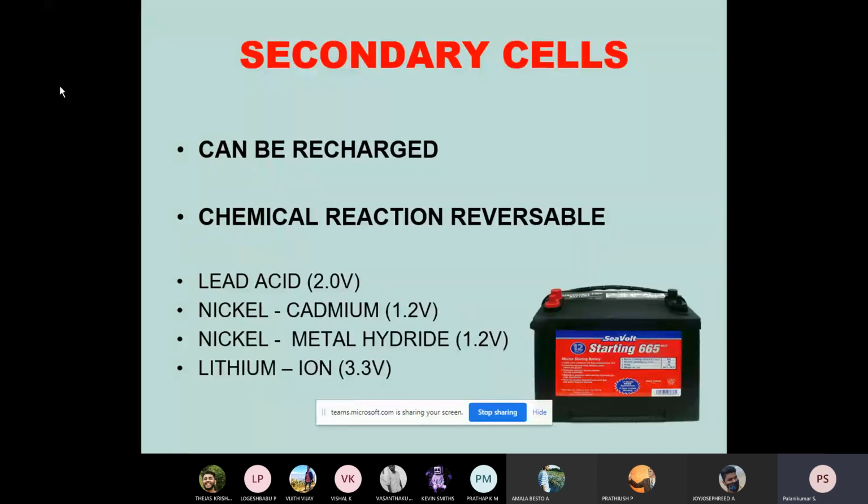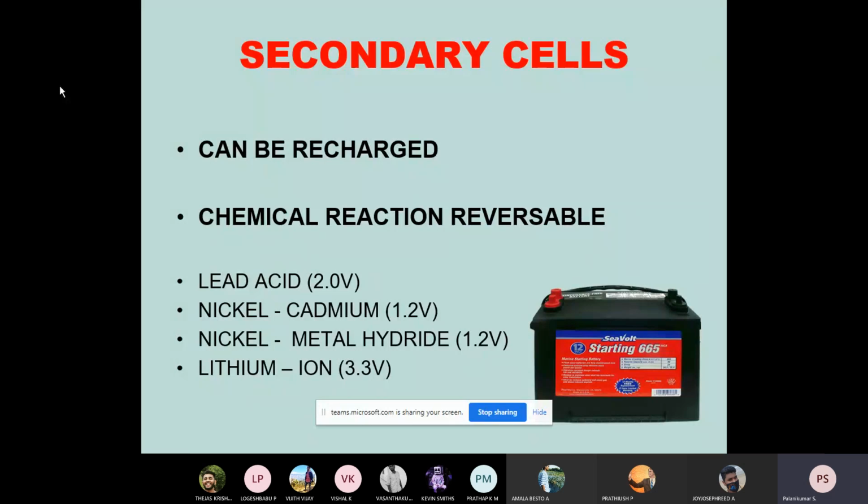That 60 volts is given as an input to the inverter, where the output voltage will be 230 volts AC to run an induction motor. So I need 30 such lead acid batteries, and only then can I connect them in series and build up the voltage. Automatically, that needs more space also. As far as the energy density is concerned, it is very low, but the cost is very cheap, especially for lead acid.